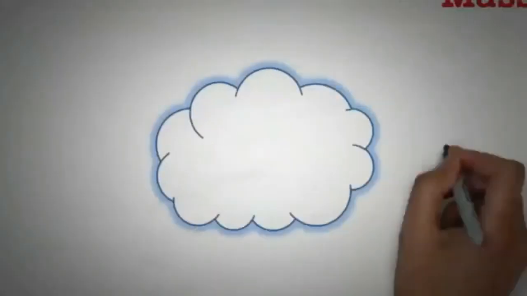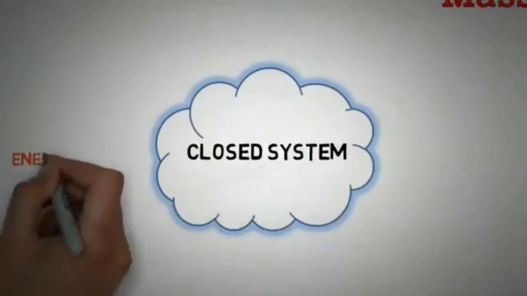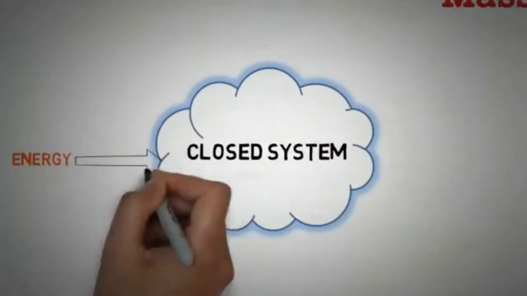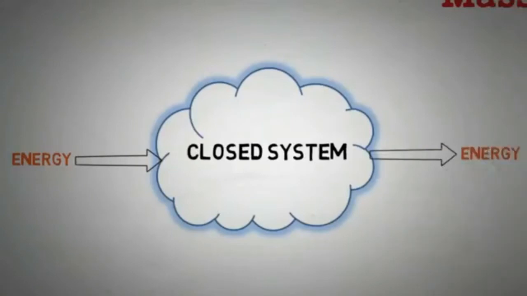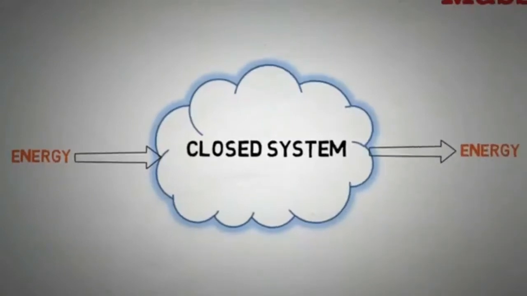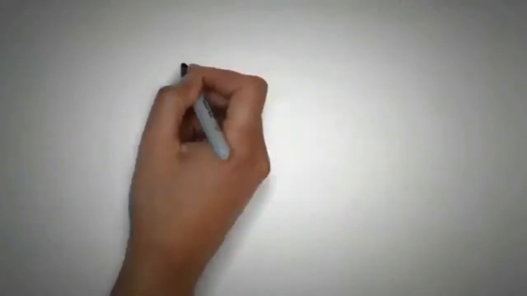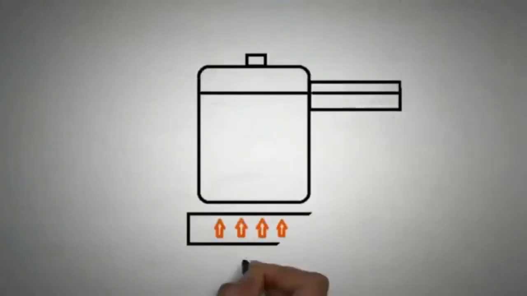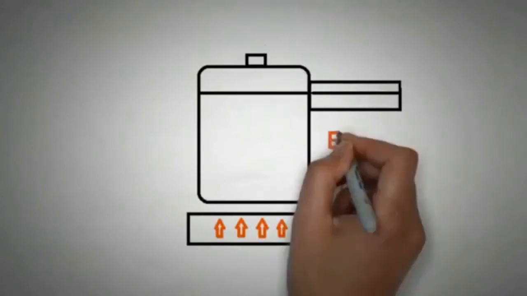Here, in the diagram of a closed system, we can clearly see that only energy is able to come in and go out of the system by passing through the wall of the system. In a closed system, the mass remains constant. Therefore, it is known as a controlled mass system. For example, cooking of food in a pressure cooker is a good example of a closed system.